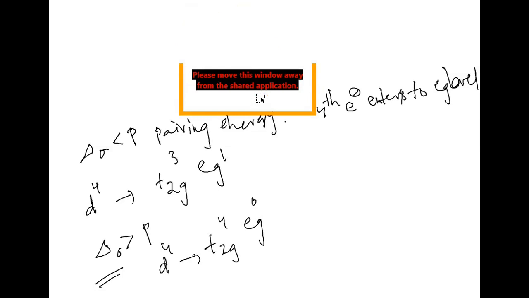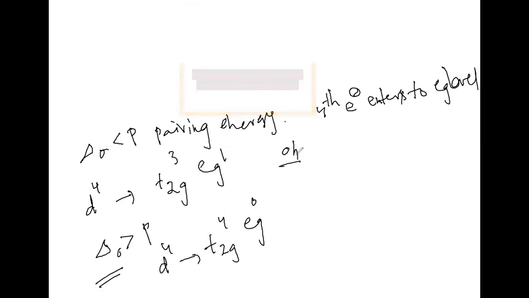Very good. Now, here we can consider a calculation. How to calculate for octahedral complexes? For this, I am giving one formula.